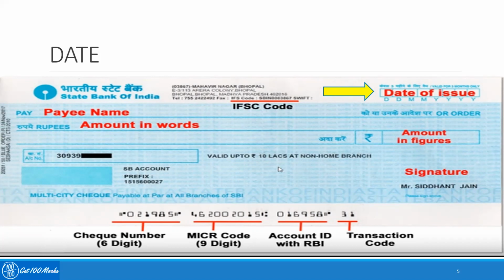Coming to the second case, which is a stale check. A stale check is when the check has already expired. Normally the check has an expiry period of 3 months from the date of issue.